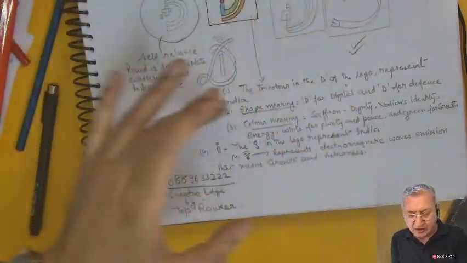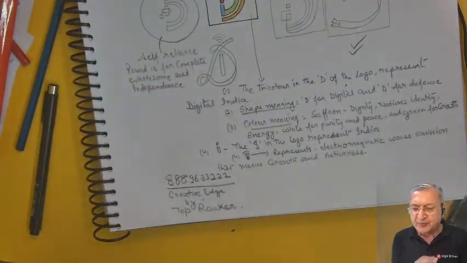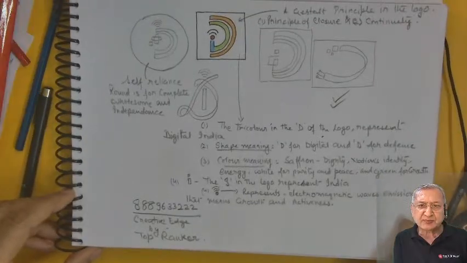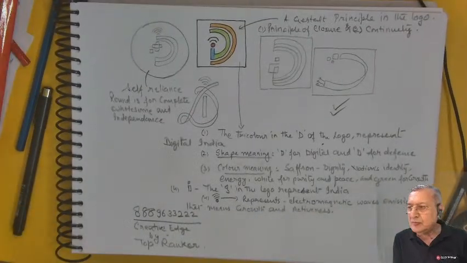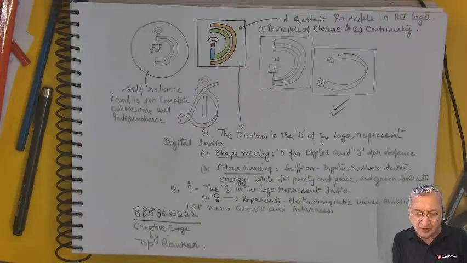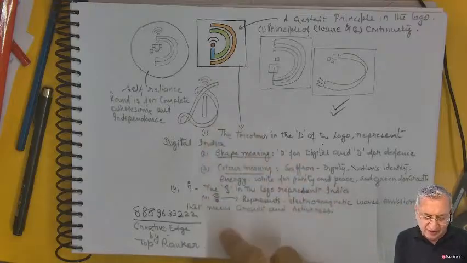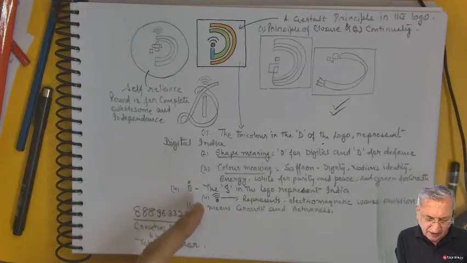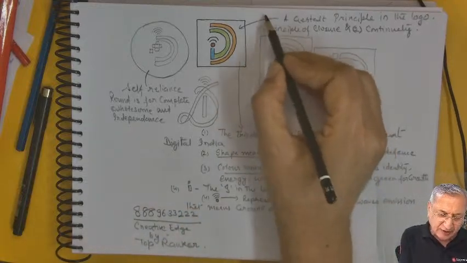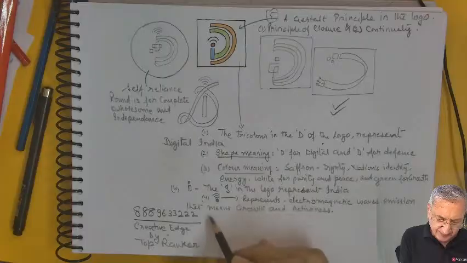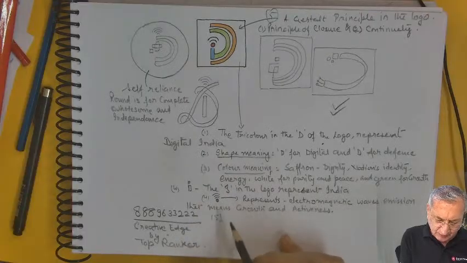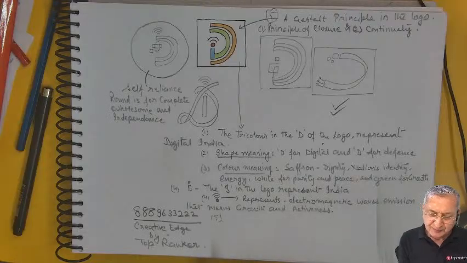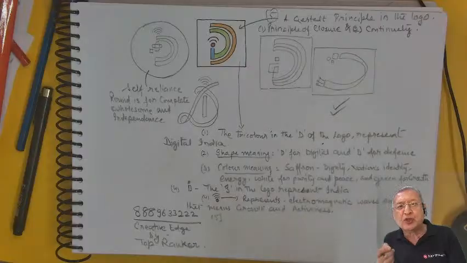Do not try to finish in the key sketches. And not only this, if you can add a point like this, the fifth point I have written here, fourth and fifth. Fifth is about the Gestalt principle. So write down what Gestalt principles you have used in your logo.